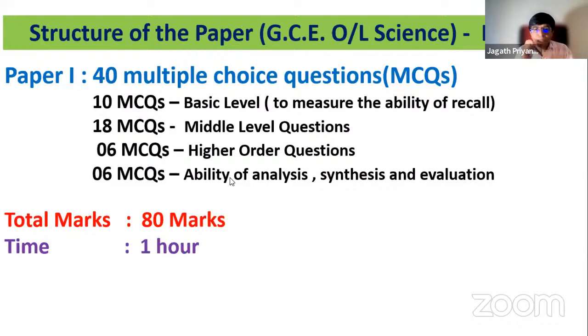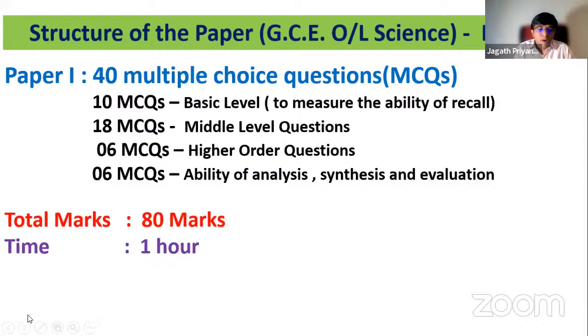To go for an A pass, you have to get at least 30 or above out of 40 MCQs. Each MCQ carries 2 marks, that means out of 80 marks, in a 1 hour paper. Calculators are not allowed and the periodic table is also not provided. So the actual marks are 40, that is, 1 mark for each MCQ.